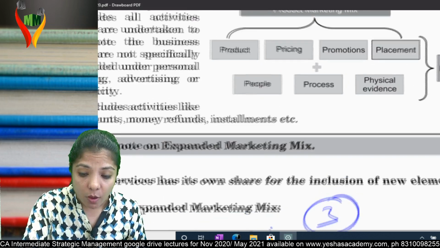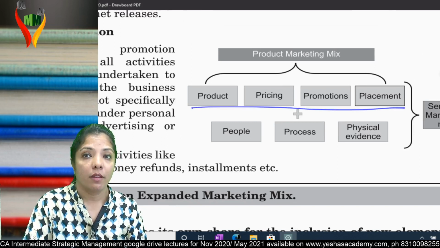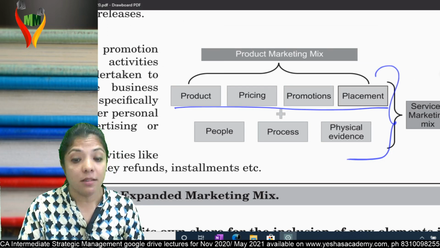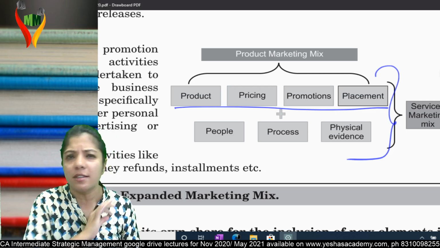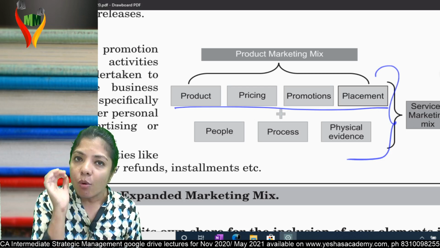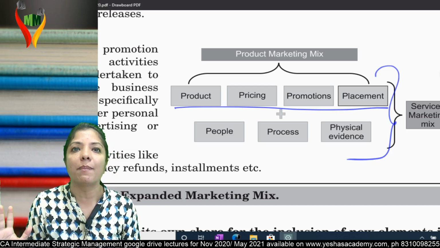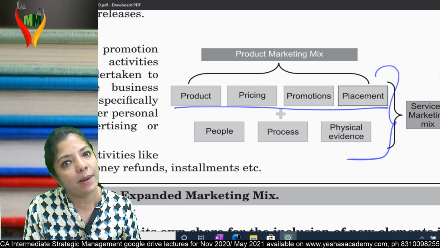See this diagram. When I say product, in product you have only 4. But in service you have all 7. I honestly believe there should be no direct questions in the CA exam. Forget CA, any exam. Only those students should get through who have understood the concept and are writing the paper. If I ask you, write a short note on marketing mix, everybody will write it.